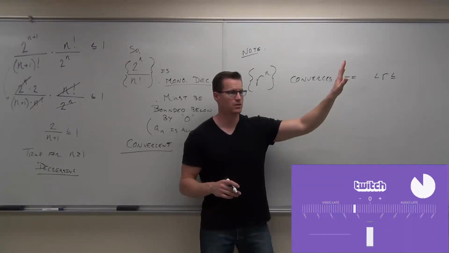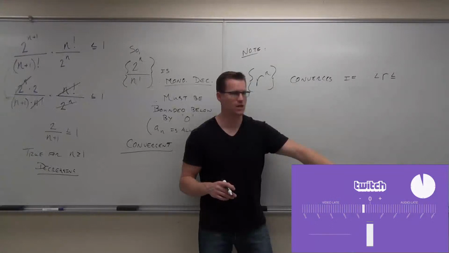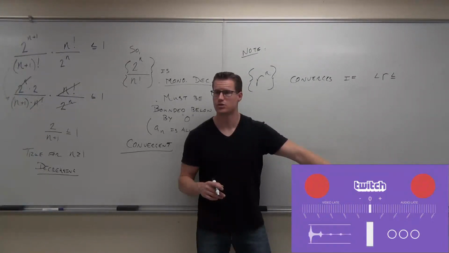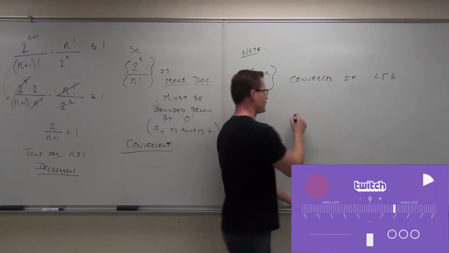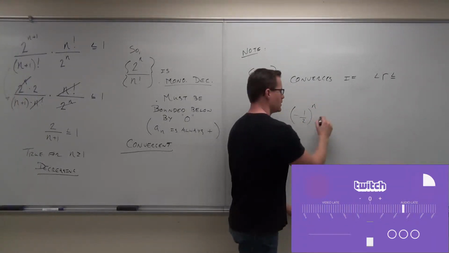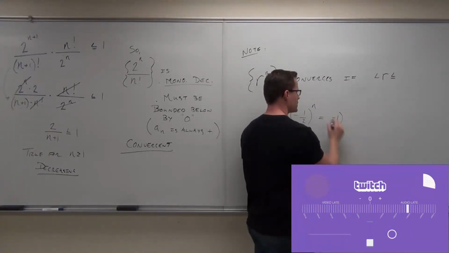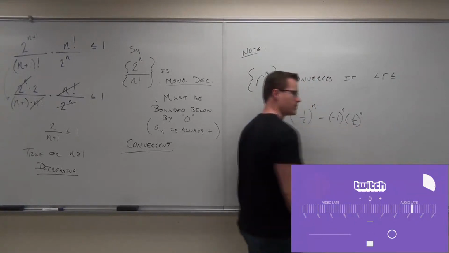1/2 would be decreasing. It would also be positive. That would be bounded below. Monotonically decreasing and bounded below by 0. That would converge. You guys with me? How about -1/2? Okay, this is going to be weird, but -1/2 to the n is the same thing as -1 to the n times 1/2 to the n. Yes, no?